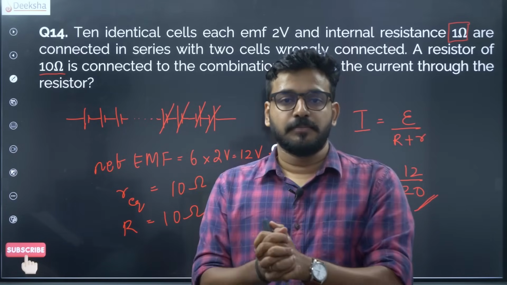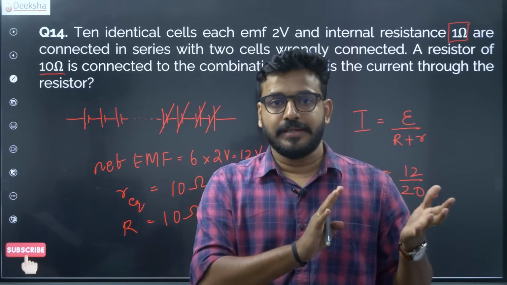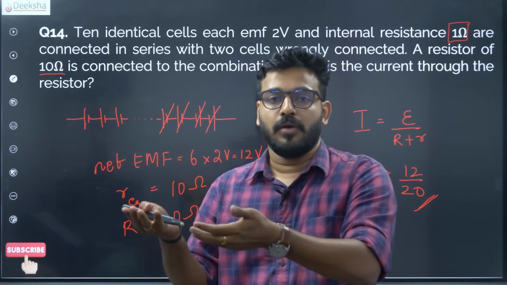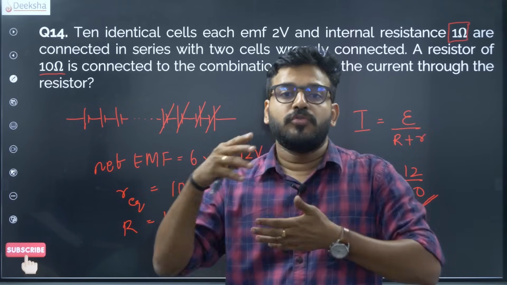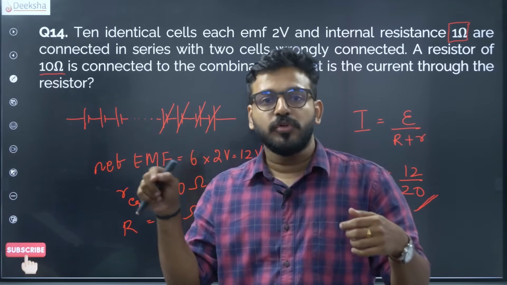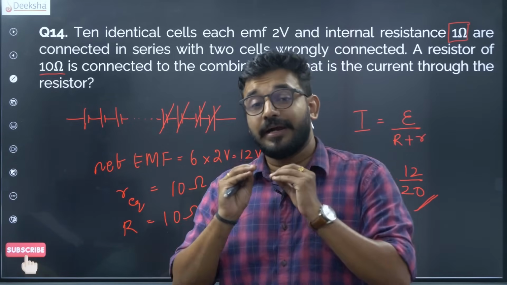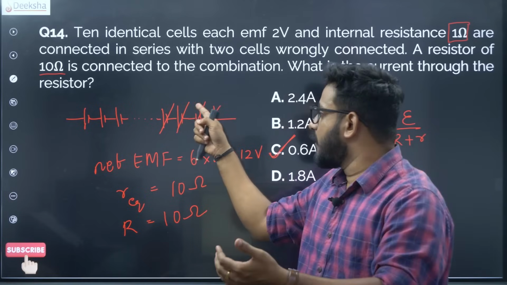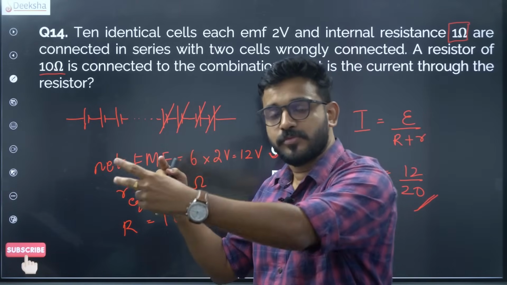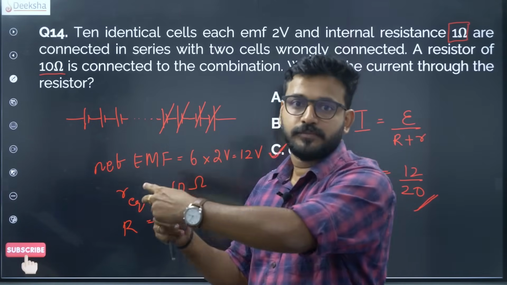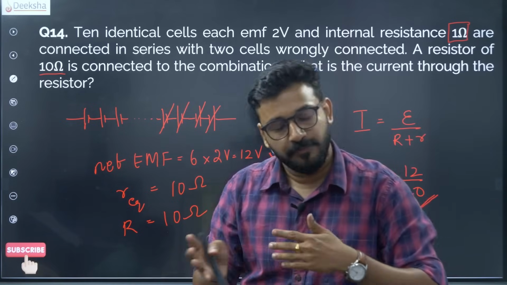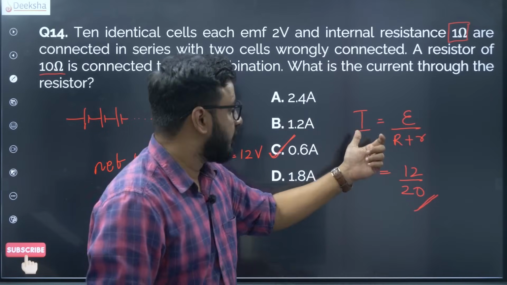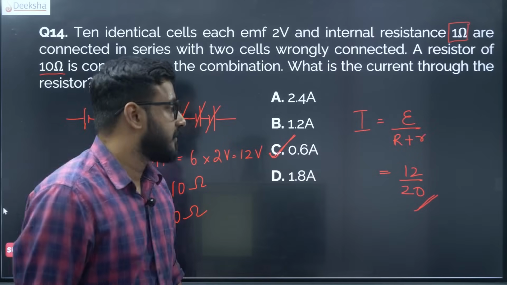This is a very simple point. Whenever a cell is wrongly connected, it will try to negate those many cells. It means when you are finding the net EMF, you have to negate those cells which are connected wrongly. So you have 2 plus 2 plus 2 plus 2, 8 2's will be there, and then minus 2 minus 2, so those will cancel other plus 2's. Alright, so that's how you understand. If you have that idea, everything else is pretty straightforward, and you will ultimately get this answer.